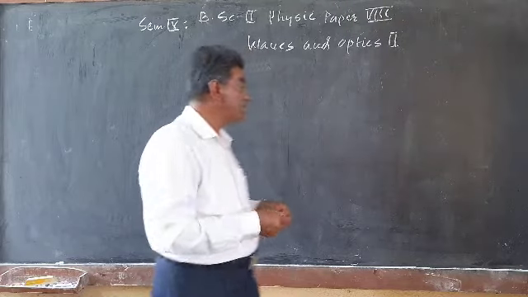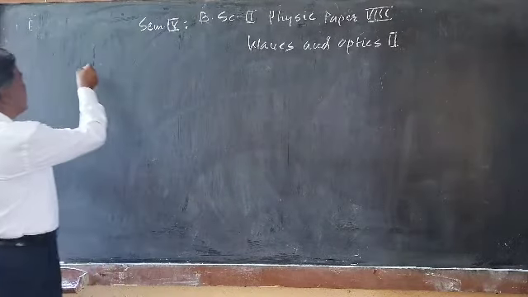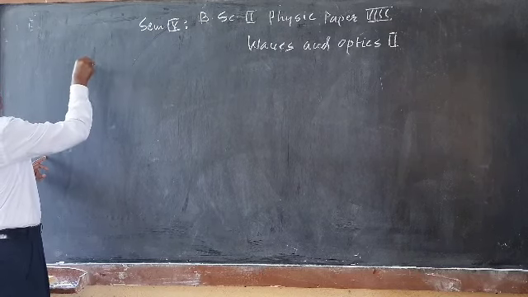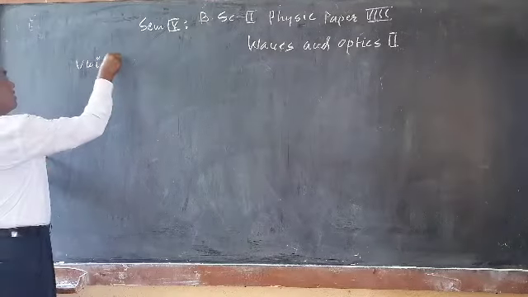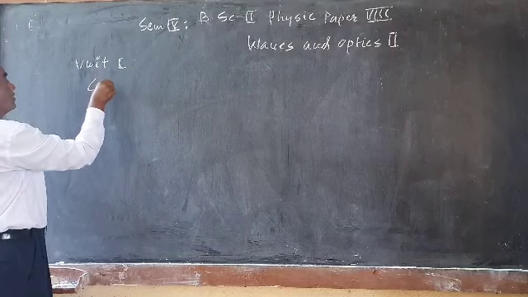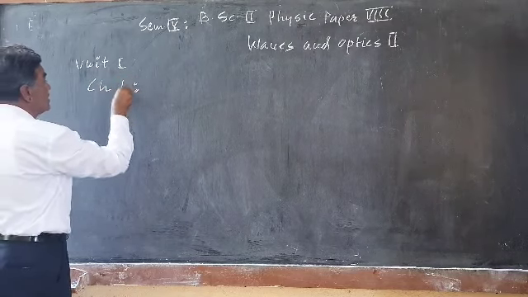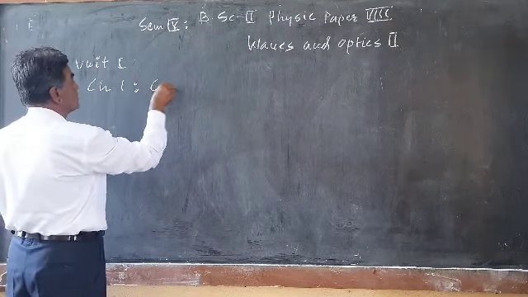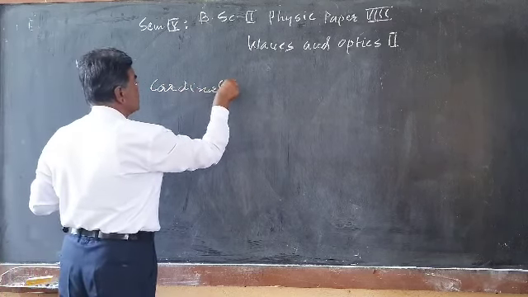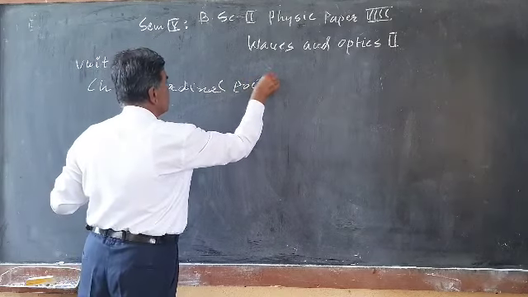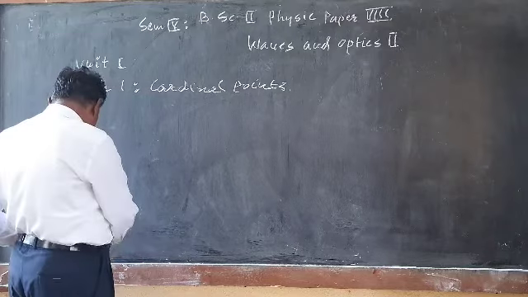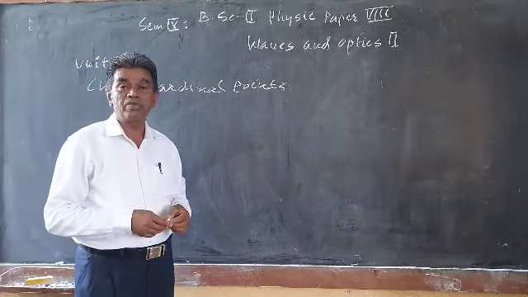In unit number 1, chapter number 1, we have to study the cardinal points. So what do we have to study in this paper? In this paper we have to study the cardinal points of an optical system.